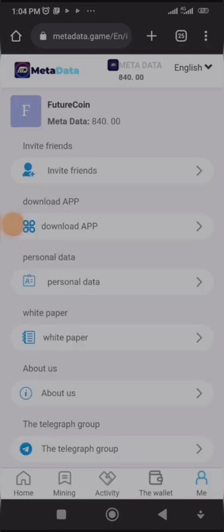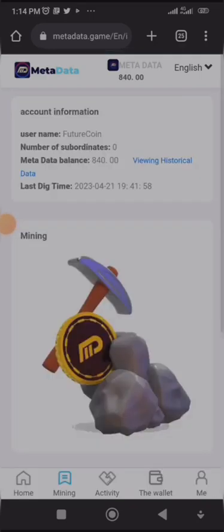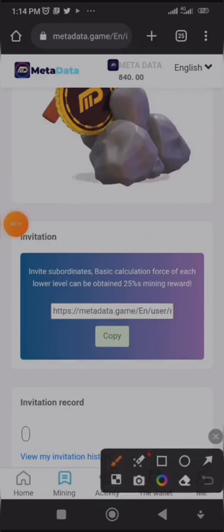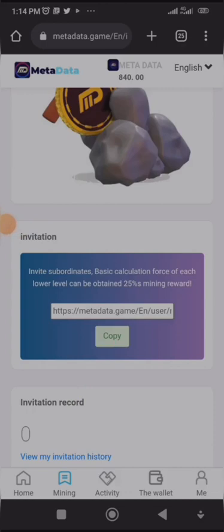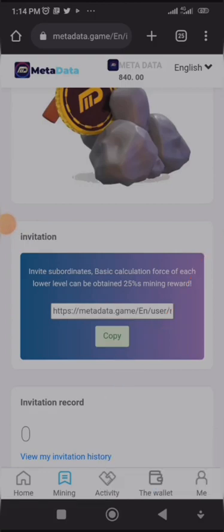Okay, I just log into my account on the web version. Now I'll take my time to explain this. When you click on invite, when we open it, we have an invitation code. Here you copy your invitation code and send it to those you want to invite. Here you also have the invitation record. When you invite people, it shows the number of persons you've invited.